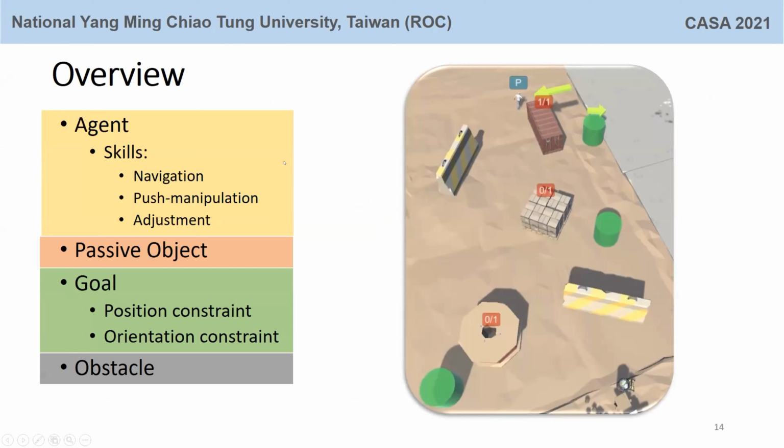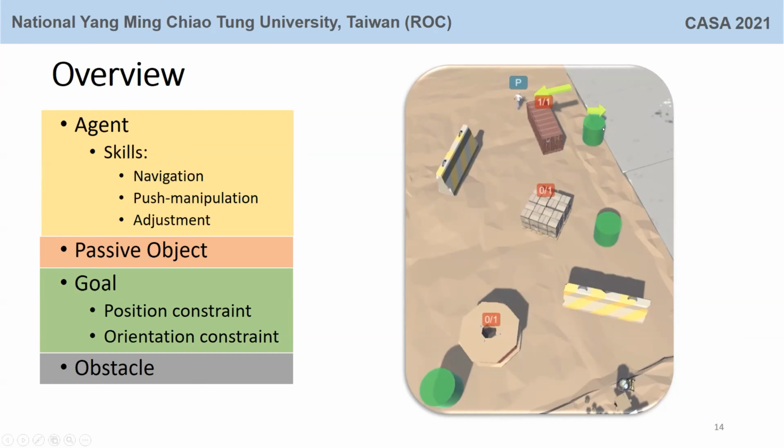An agent can perform three skills: navigation, mesh manipulation, and adjustment. We use one policy for one skill. The agent can push a passive object to a goal while satisfying the constraints. The red item on the object is text information in fraction form. The left side is the numerator, which indicates how many agents are now dealing with the object. And the right side is the denominator, which indicates at most how many agents can deal with the object.